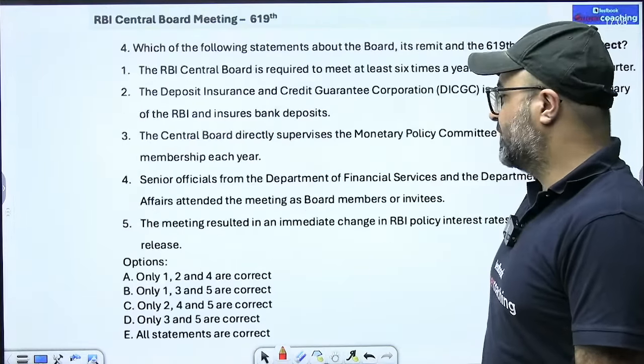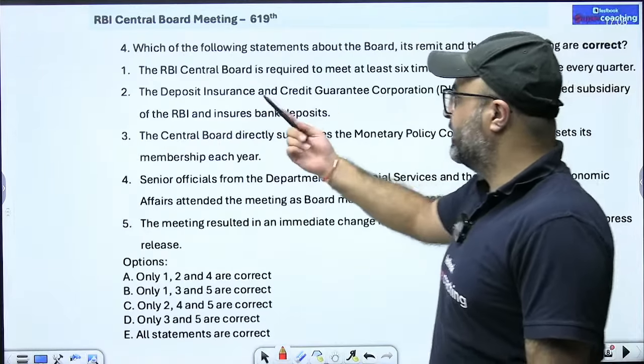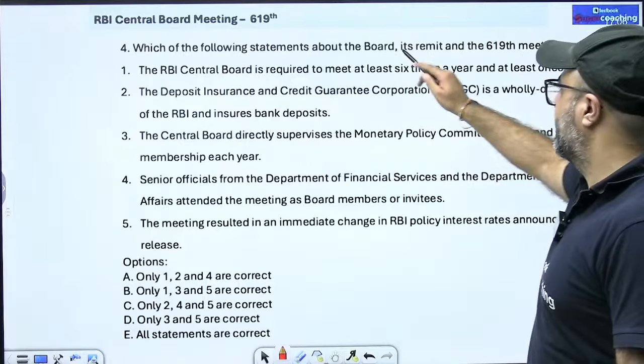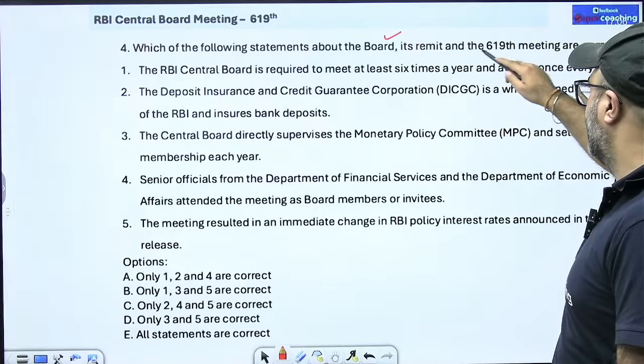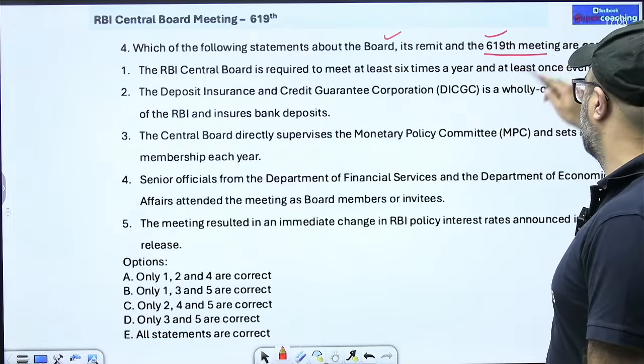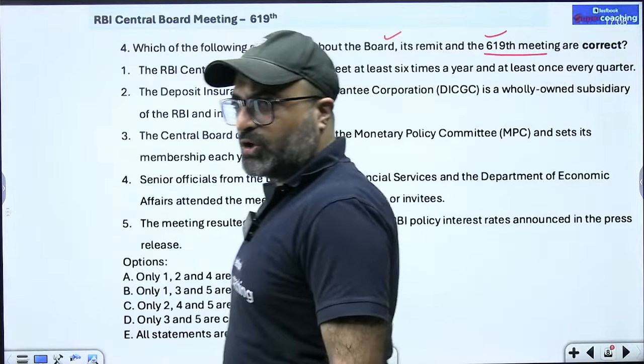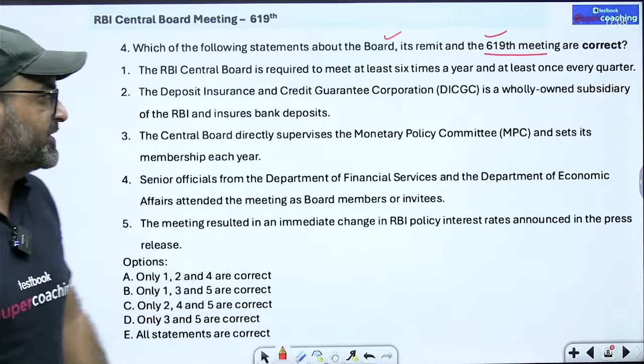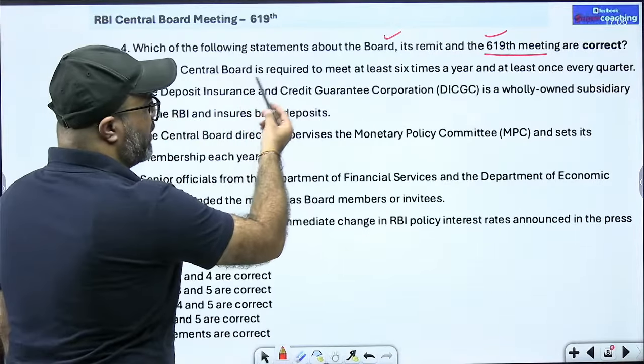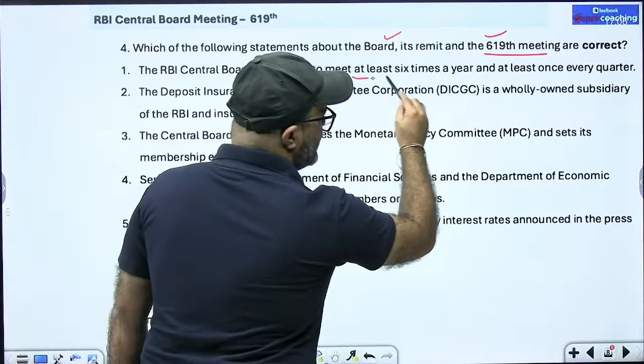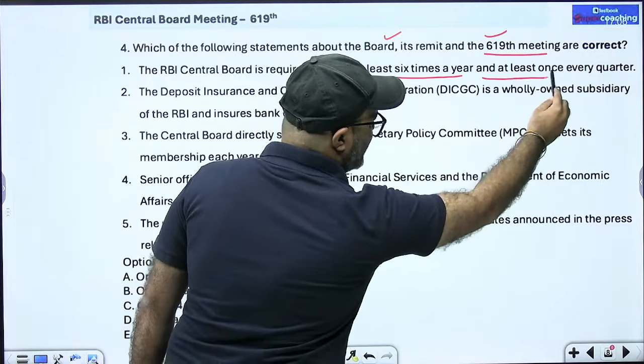Moving on to the next question, which I have given you as homework. Which of the following statements about the Central Board of RBI is correct with respect to the 619th meeting which was concluded recently? Keeping that in mind, the first one: the RBI Central Board is required to meet at least 6 times a year and at least once every quarter.